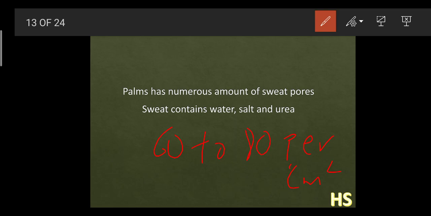Same like that, palms have a lot of sweat pores, more than other areas, and due to this, weightlifters often apply powder on their hands when lifting up the weight.